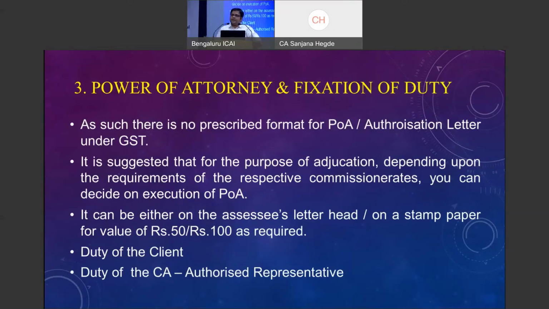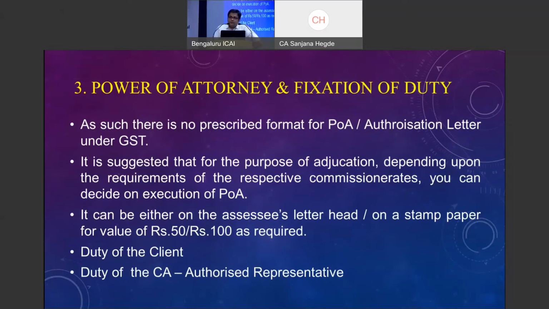Pan India, different formats and methods are being followed. Somewhere they accept the power of attorney or authorization letter issued on the letterhead of the client. Somewhere they demand that it should be on stamp paper, either of rupees 50 or 100. So depending on the acceptance from the department side, you decide what is required and get a power of attorney.